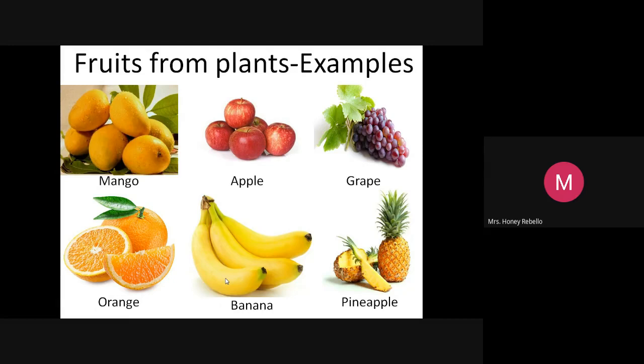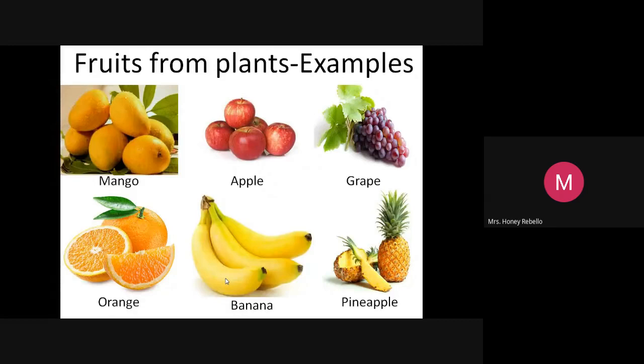Mango, apple, grape, orange, banana, pineapple. Pineapple: just with that apple, right in front, pine. Nowadays, pineapple is very, very sweet. You get a lot of pineapples outside in the market or any shop. You can go have it.